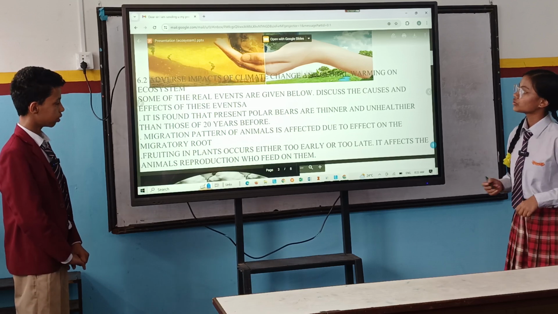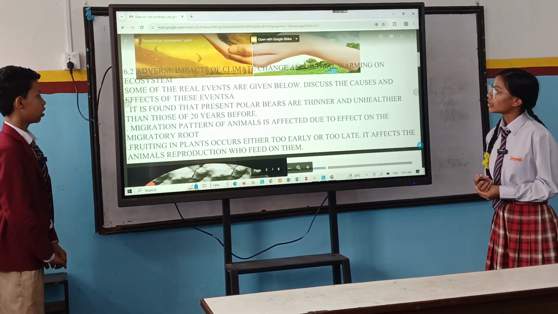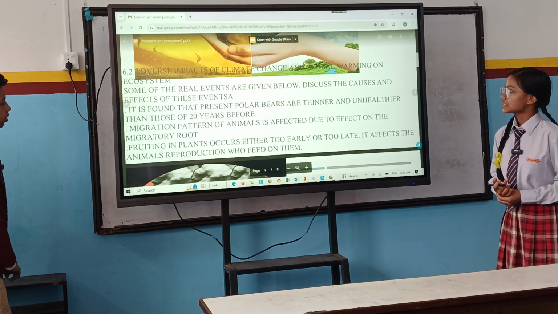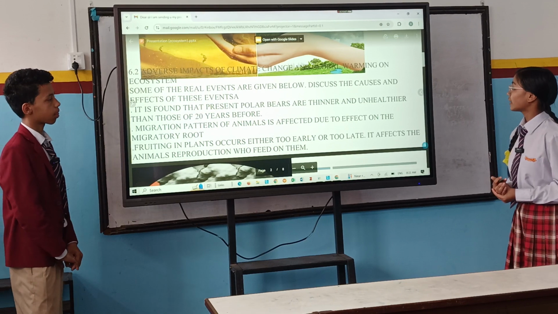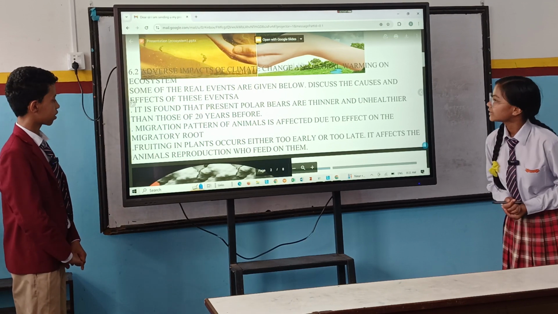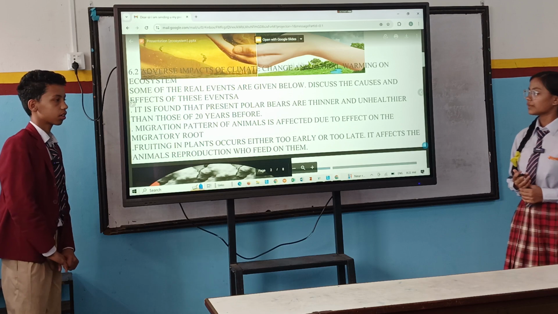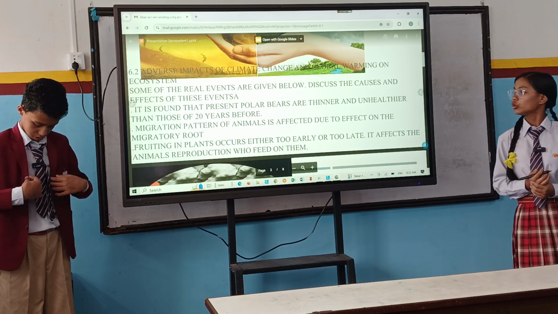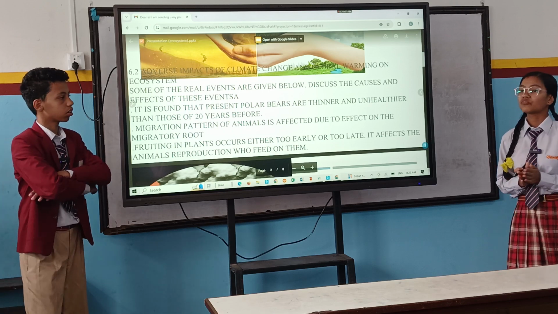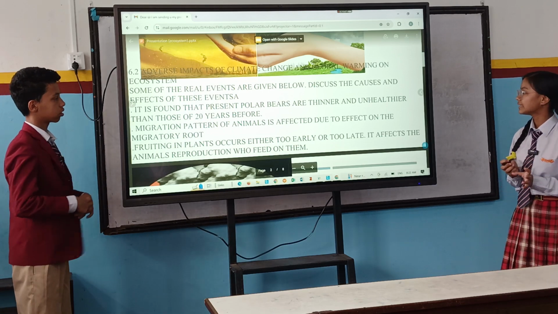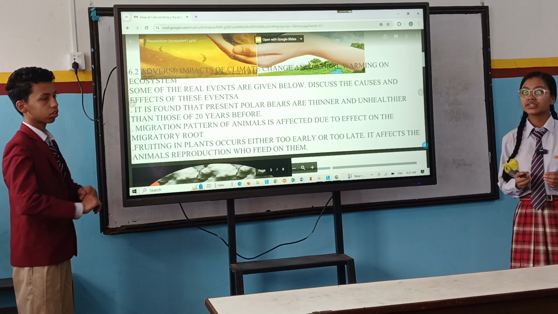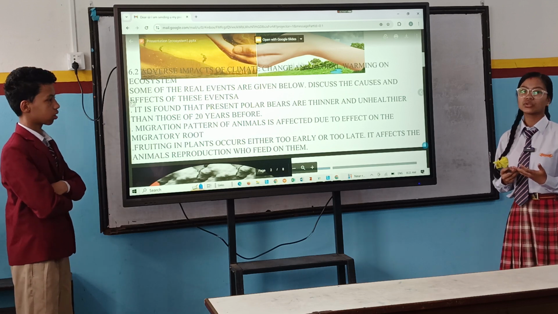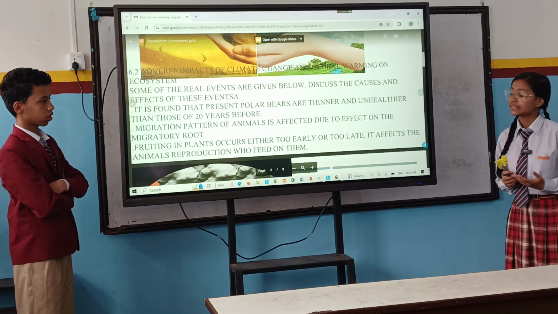Here are some effects and real events mentioned. It is found that present polar bears are thinner and unhealthier than those of 20 years before. Due to vast change in climate, the polar bears which live in cold regions are very thin. The fur of these animals has become very thin, and they are not able to bear the cold temperature anymore. If we compare the polar bears of 20 years ago, they seem to be more active and healthier than those of now.